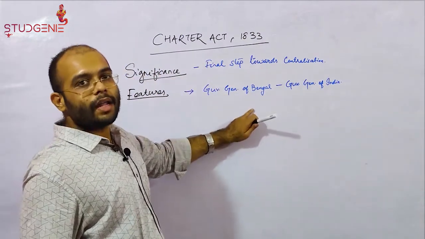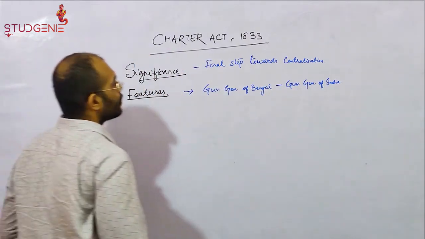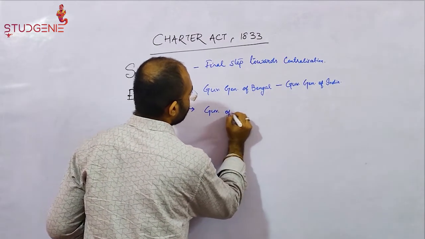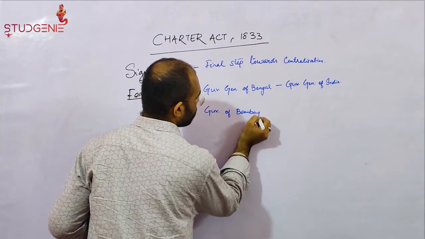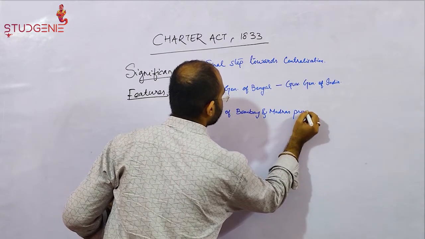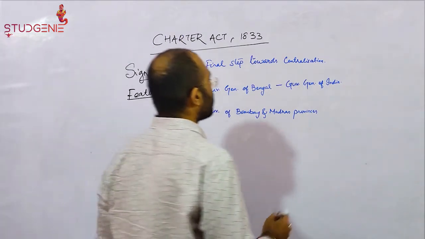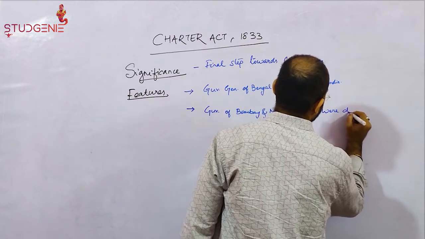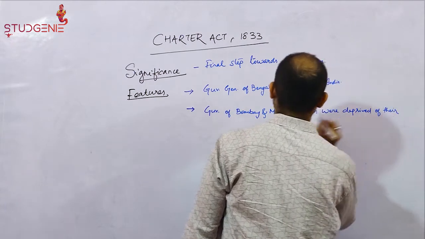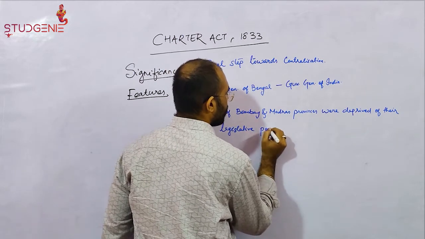Further, the governors of Bombay and Madras provinces were deprived of their legislative powers.